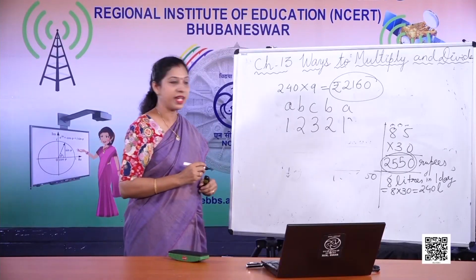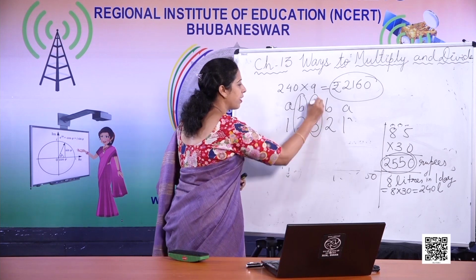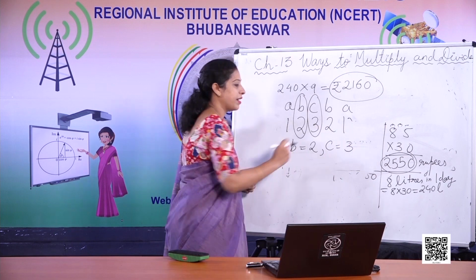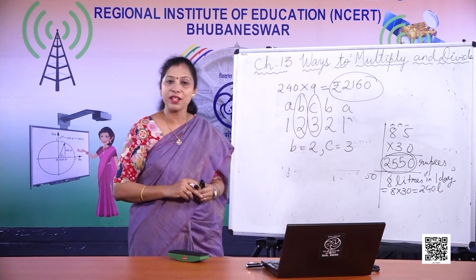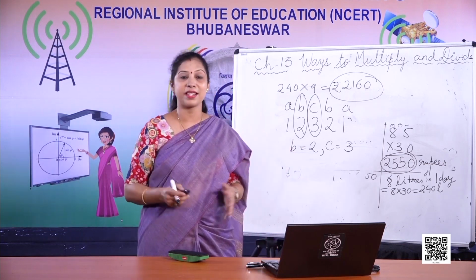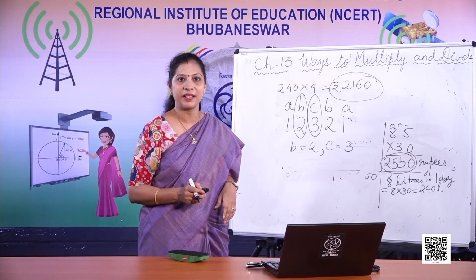What is the value of B and C? Now you can very clearly see B is equal to 2 and C is equal to 3. Isn't it interesting? Maths is actually very interesting when you do it with fun. Don't take it as work. You do it for fun, you will really enjoy it.